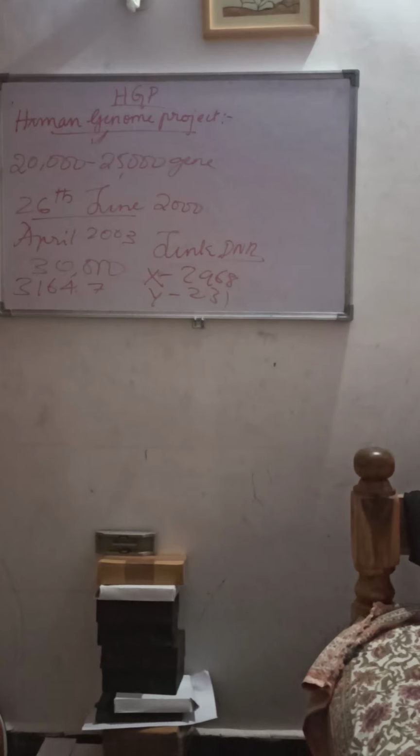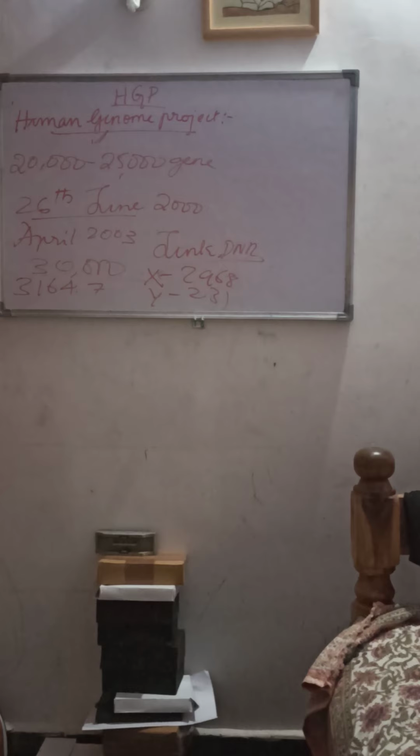Next, the functions of about 50% of the discovered genes are unknown. So the function of 50% of the discovered genes is not known. Though we said DNA is the main genetic material, which is important and responsible for the passing of characters, in HGP, the Human Genome Project, the functions of about 50% of the discovered genes are unknown. So that is one outcome.